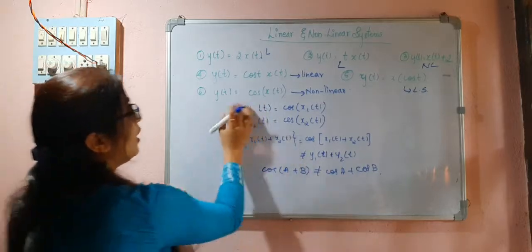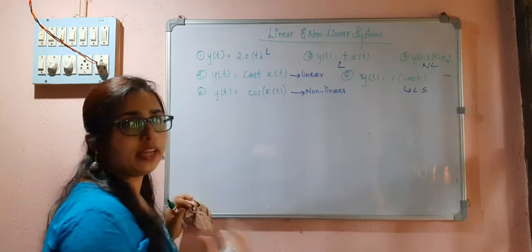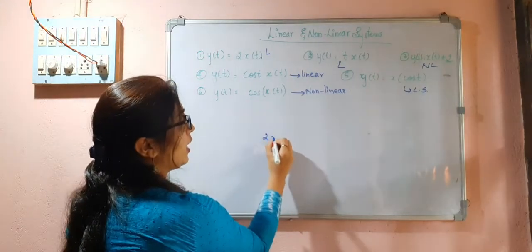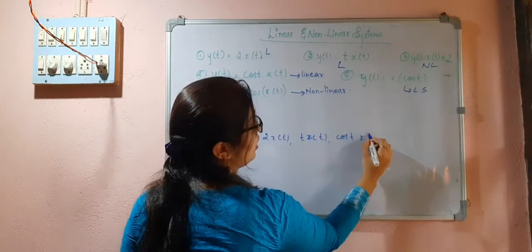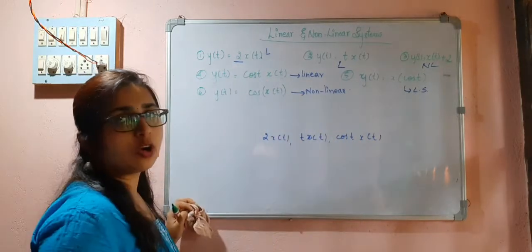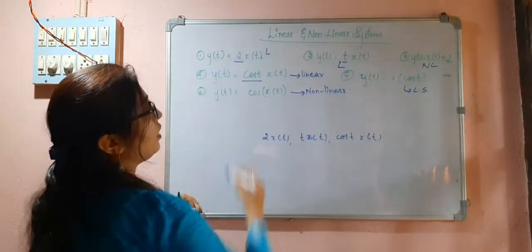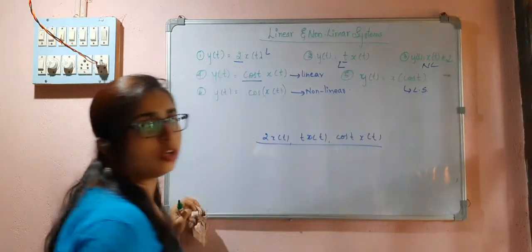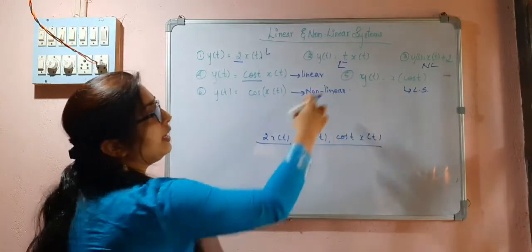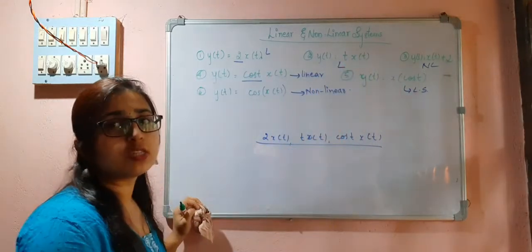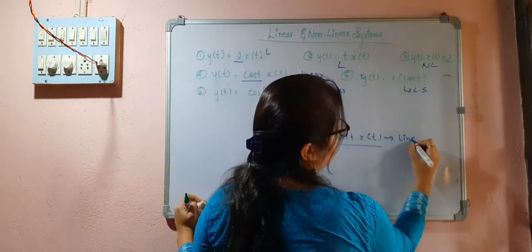So what I can conclude is, if I have a signal and I multiply it with any constant or coefficient, like 2x of t, t x of t, cos t x of t, see here I have multiplied it with a constant 2, here it is t, then cos t. So the linearity will not be affected. So this is also a linear system, and this is also a linear system. The coefficients of x of t do not affect the linearity of the system.